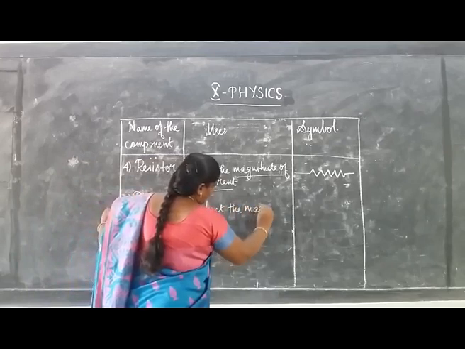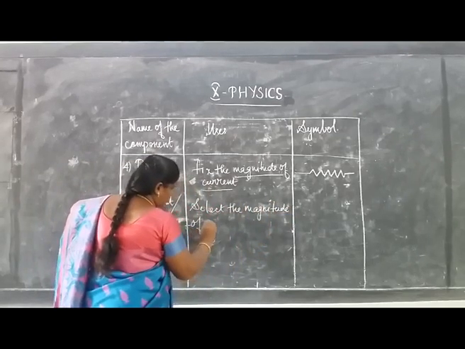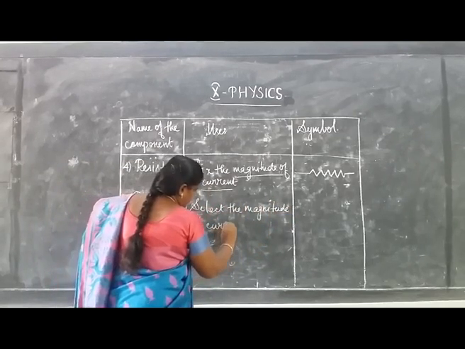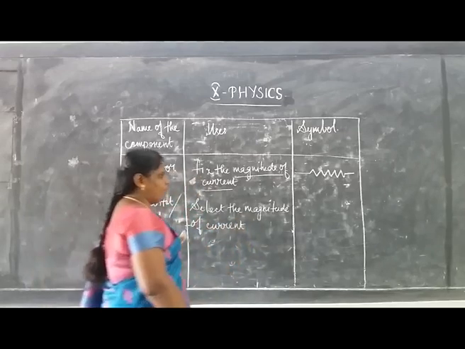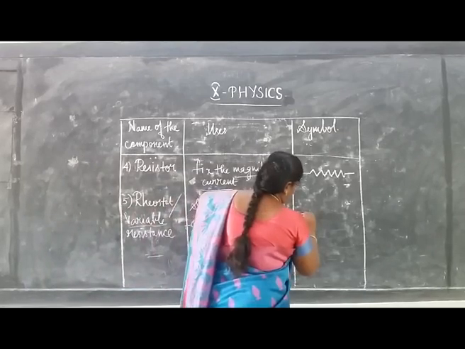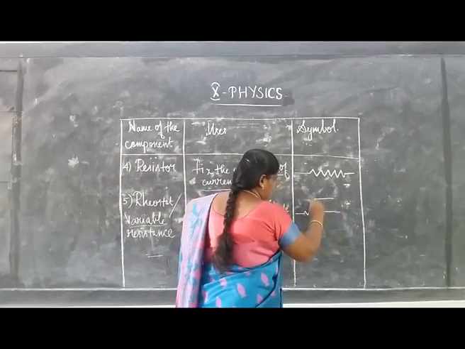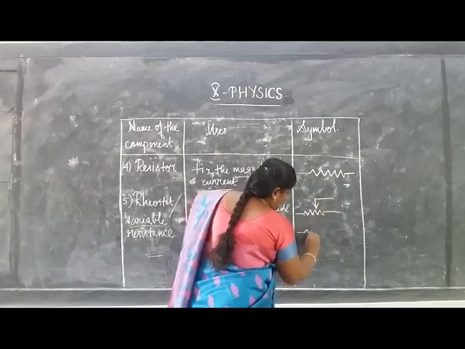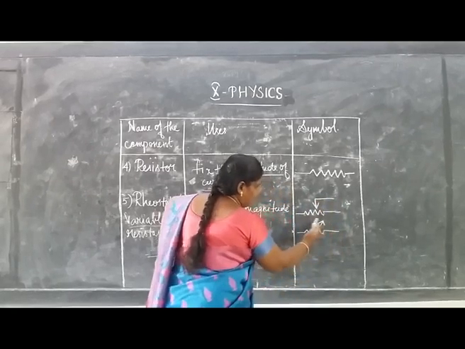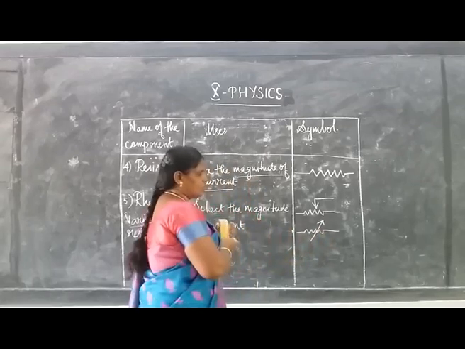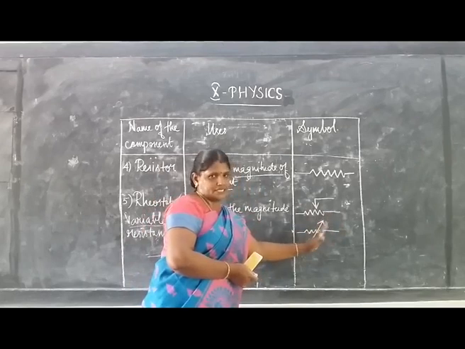Selecting the magnitude of current means either to increase or decrease the amount of current flowing through a circuit. The symbol for a rheostat is a zigzag line with an arrow mark upwards, or a zigzag line with a crossed arrow. The arrow mark shows we can vary the resistance.